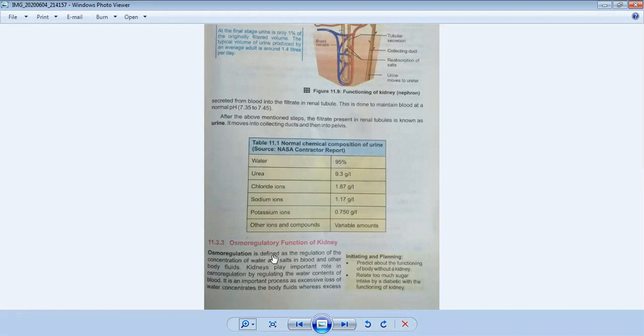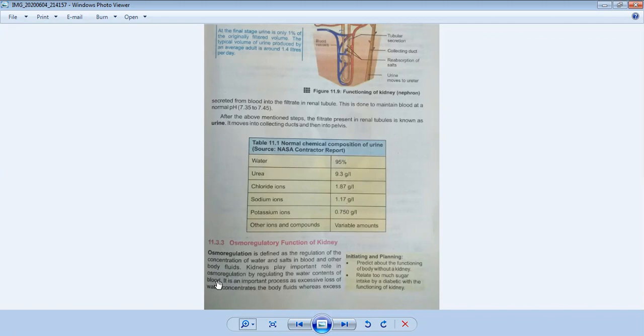It means it maintains the water and salts in your body, and definitely kidneys play an important role in osmoregulation by regulating the water content of blood.